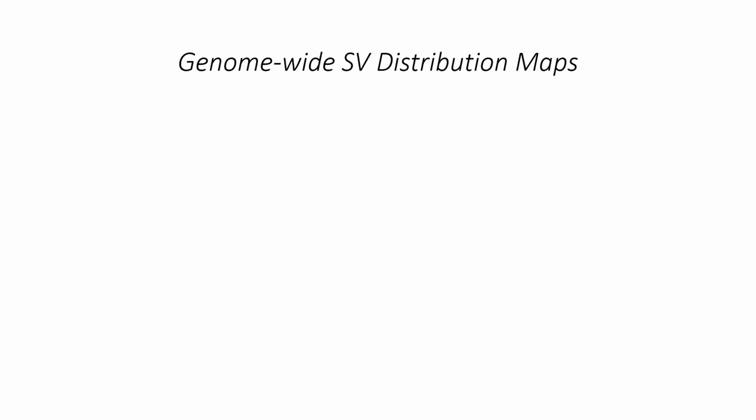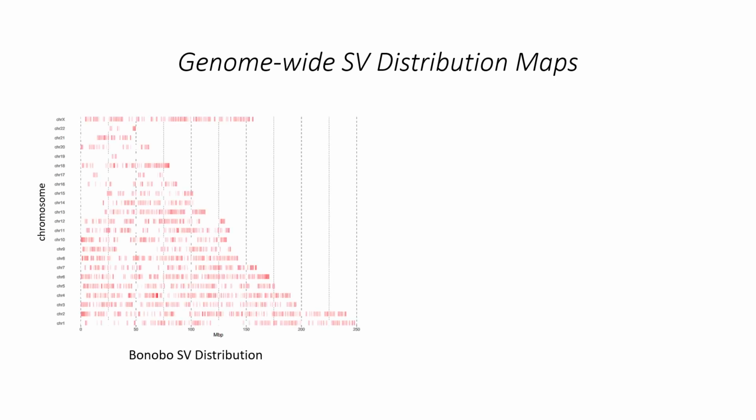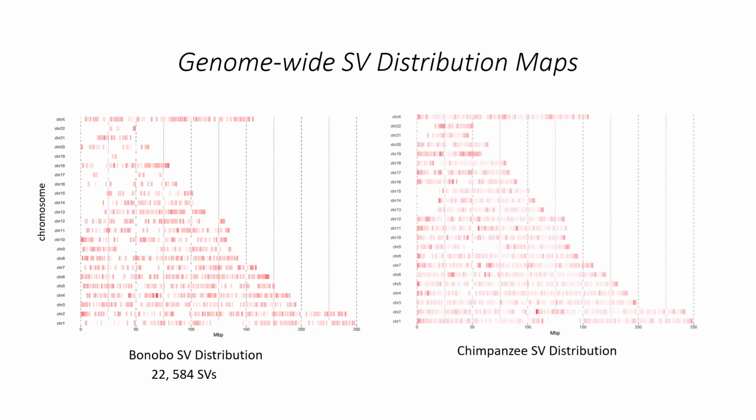In order to identify the regions that were abundant or depleted in structural variants, we constructed some genome-wide SV distribution maps. Here is the bonobo SV distribution across autosomes and chromosome X. Same goes for chimpanzees' SV distribution. As you can see here, chromosome 2 experienced more SV events in bonobos, while in the case of chimpanzee, chromosome number 1 experienced more structural variant events.